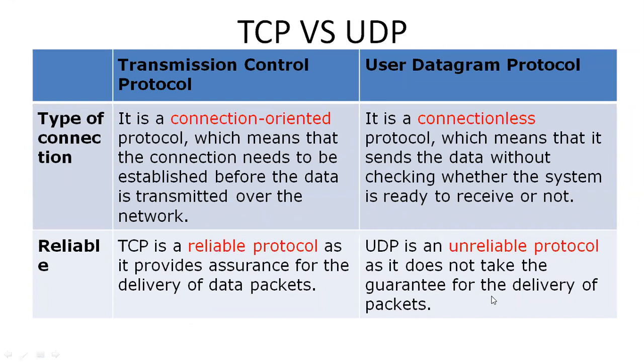UDP is an unreliable protocol. Why is it unreliable? It does not give a guarantee for the delivery of packets. That is an important thing. That means there is no guarantee here. Why? Because it does not establish the connection. It does not check whether the particular destination is connected or not, and it just sends the data. That is the unreliability maintained by UDP.